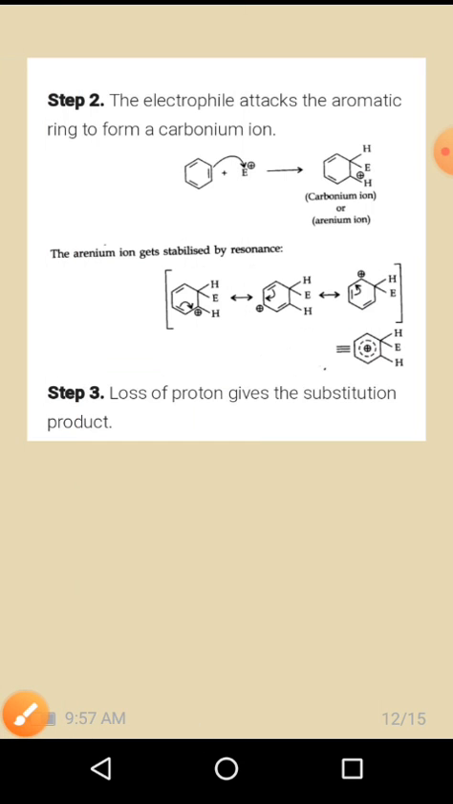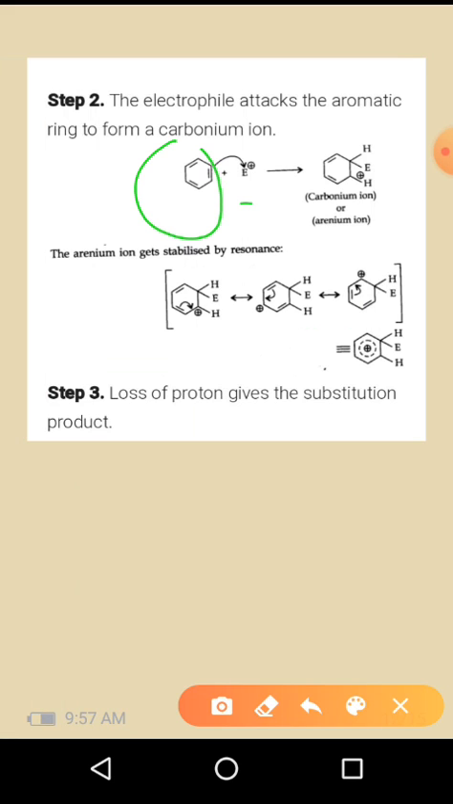In the second step, the electrophile attacks the aromatic ring to form a carbonium ion. Here is the electrophile. Benzene contains pi electrons and will act as an electron rich center, so it will attack this electron deficient electrophile and produce a carbonium ion, or arenium ion. The arenium ion gets stabilized by resonance structures. Once it forms the arenium ion, it has a cationic center. The neighboring pi electron moves towards the cationic center to stabilize the molecule. In that case it will produce one resonance stabilized product.